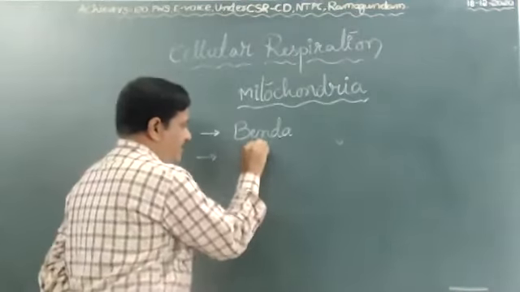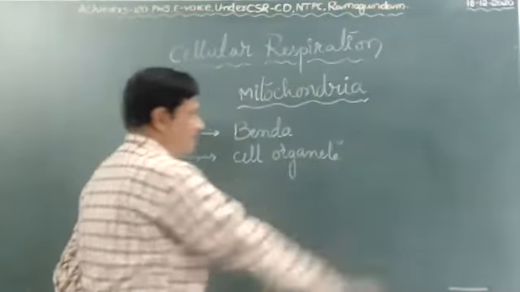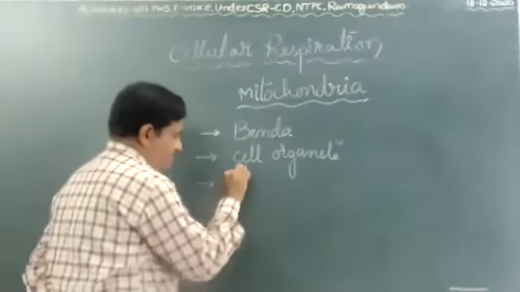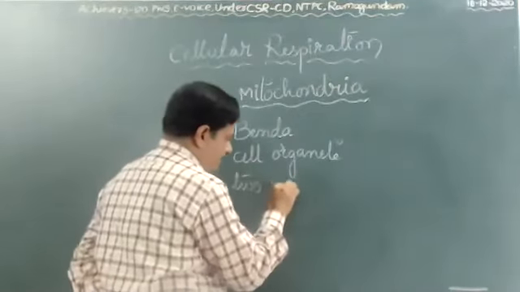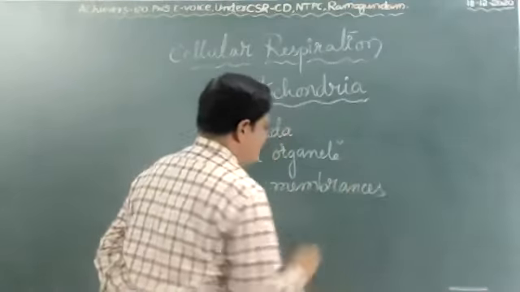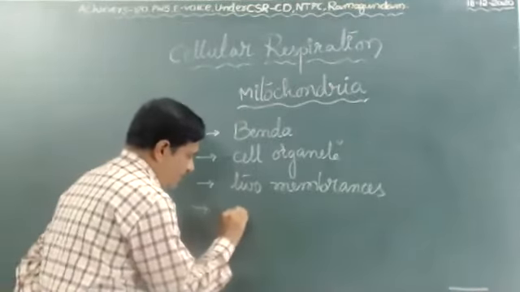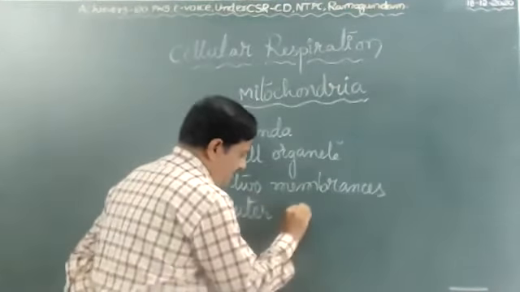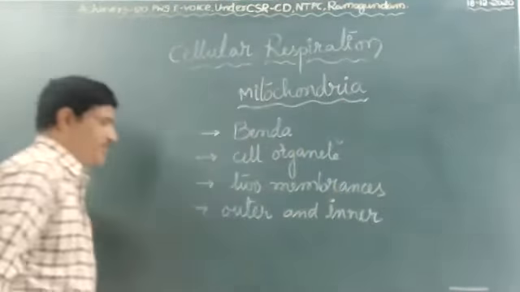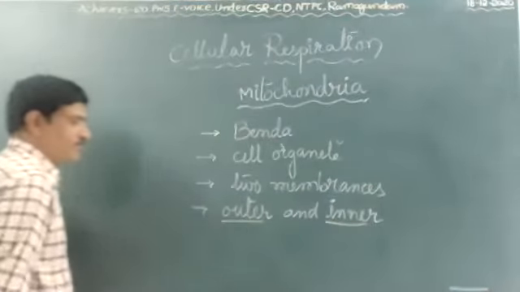It is surrounded by two membranes. How many? Two membranes. One is the outer membrane and one is the inner membrane.